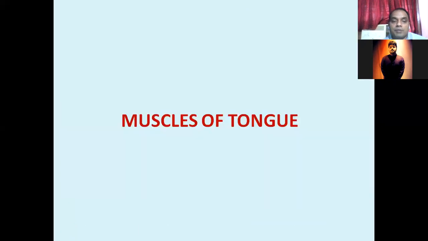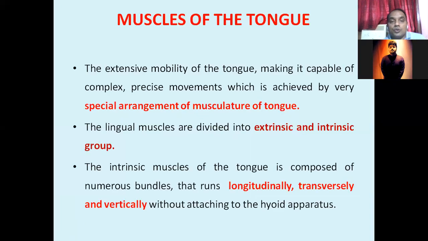Now the next very important thing is the muscles of the tongue. There are two types of muscles in the tongue, the intrinsic muscles and the extrinsic muscles. There is extensive movement in the tongue due to the presence of these two muscles.